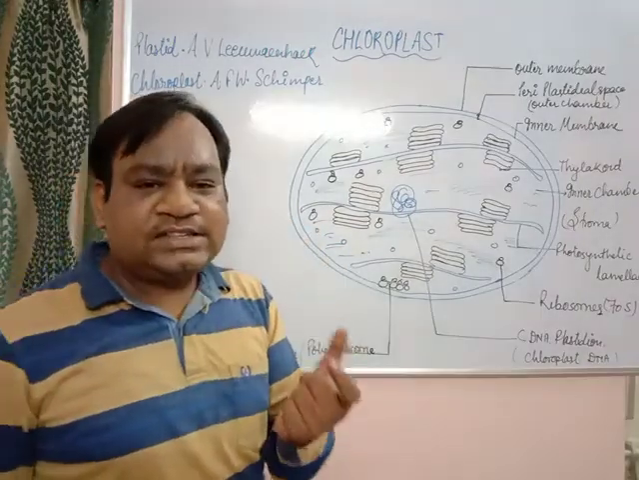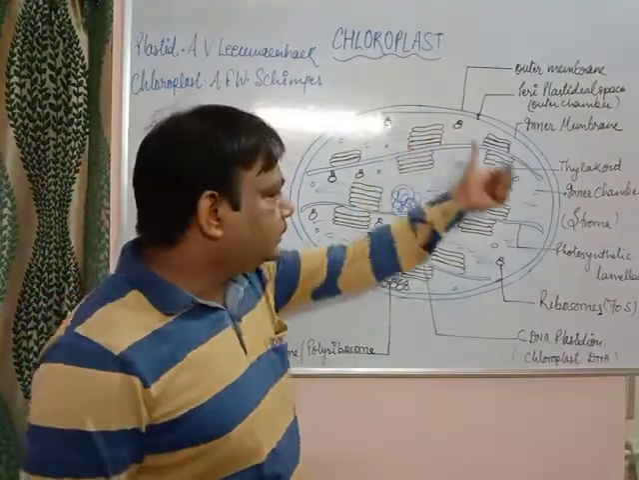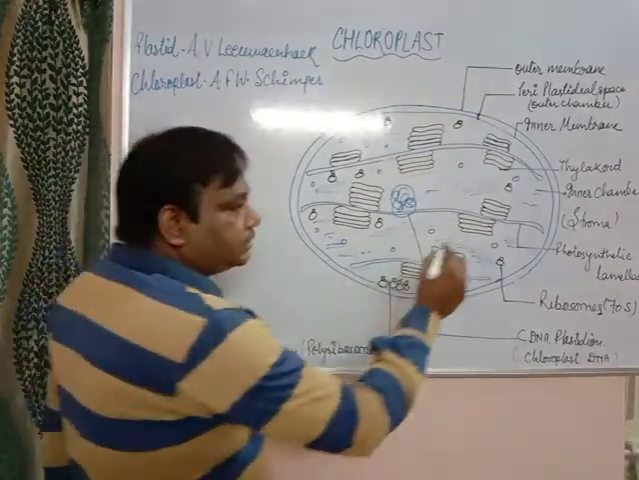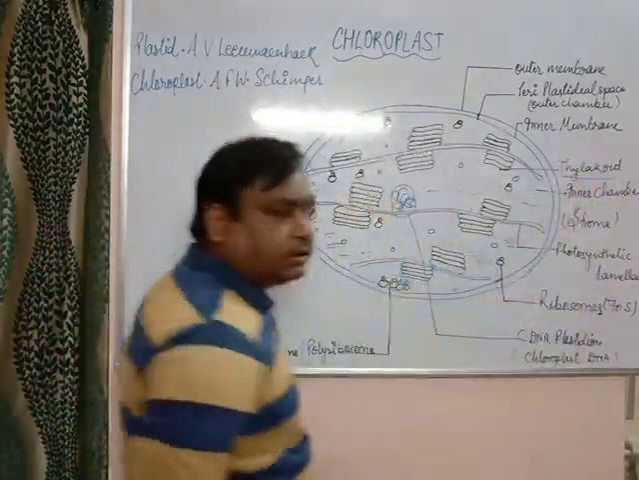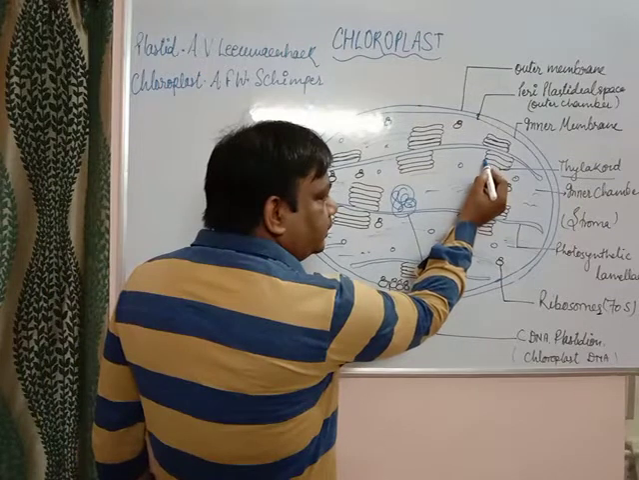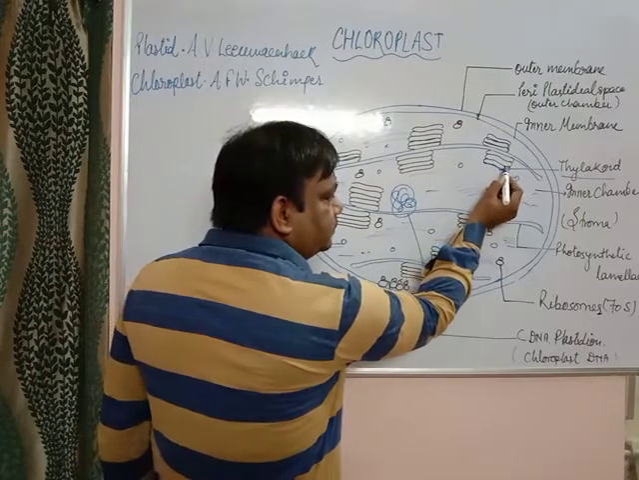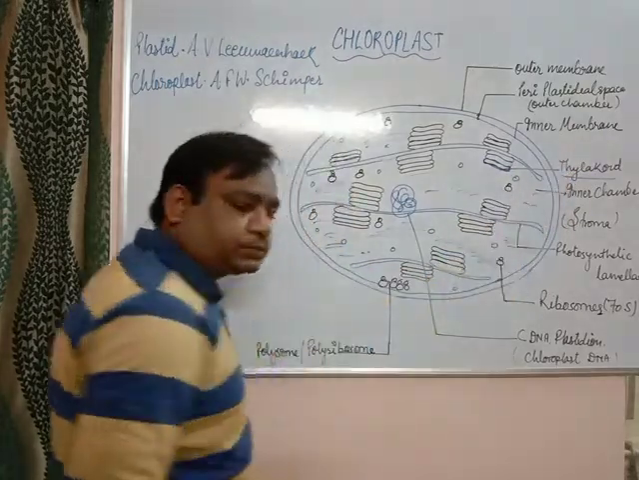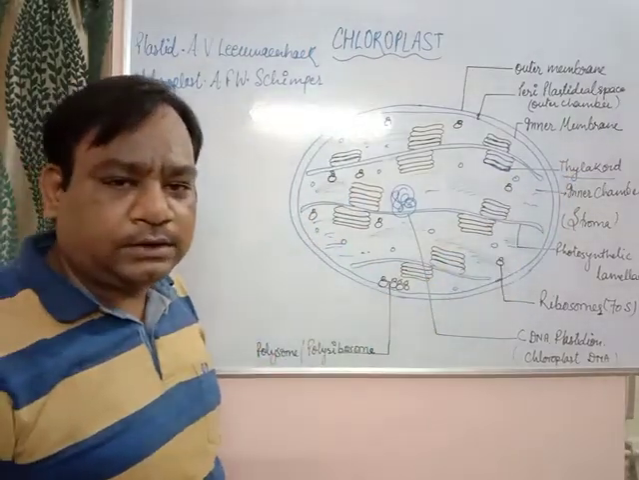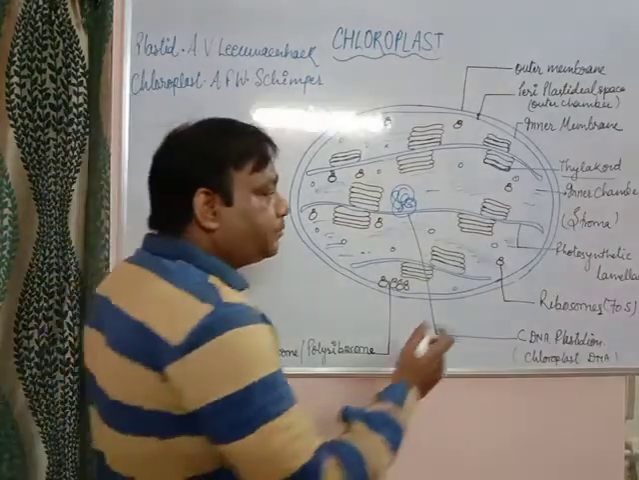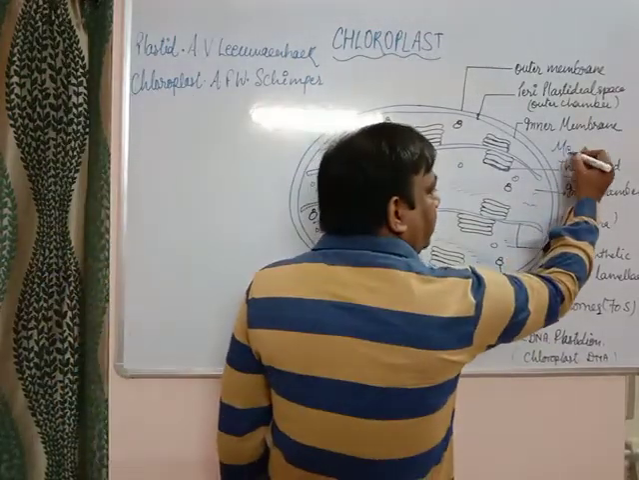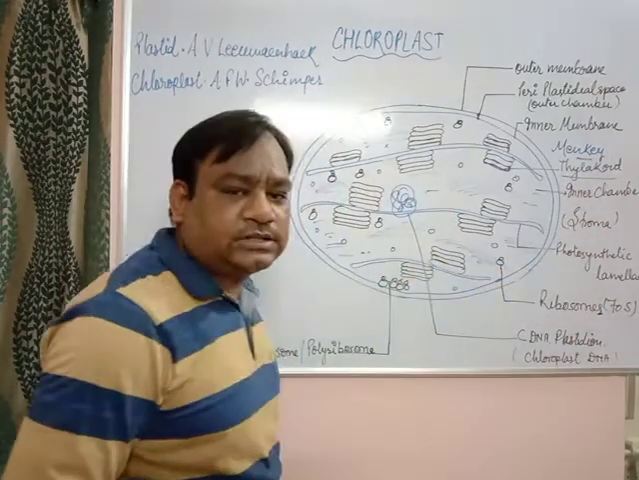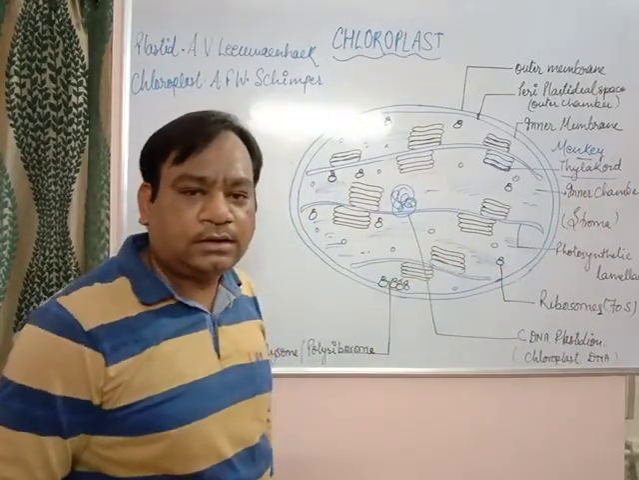Small coin-like structures are present in the stroma. The single unit is called thylakoid. This small coin-like structure which is present in the stroma is called thylakoid. Now, who discovered the thylakoid? Thylakoid was discovered by the scientist Mencke.